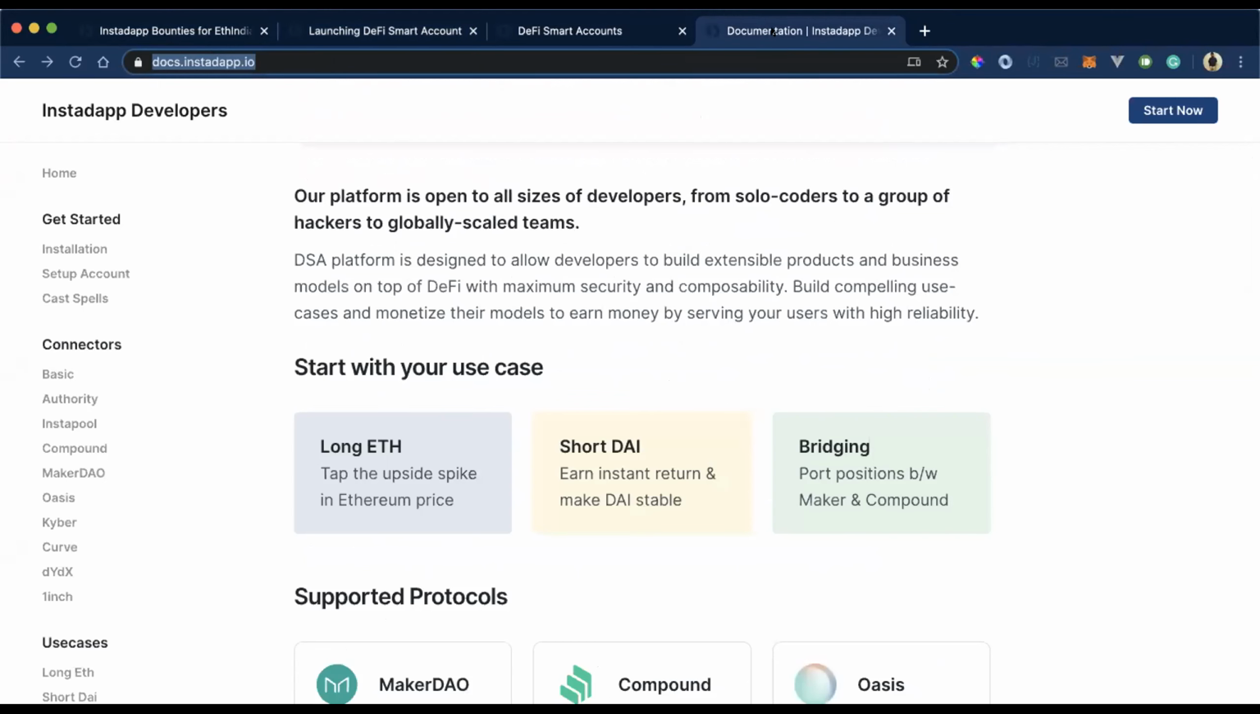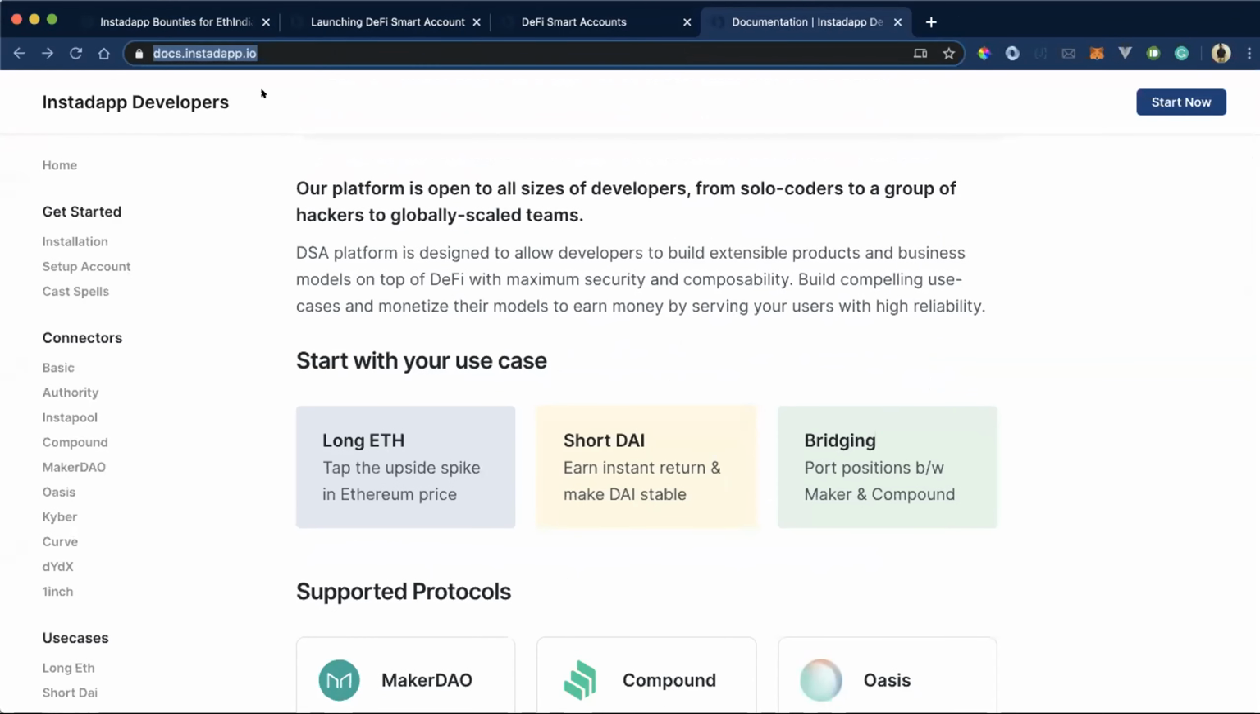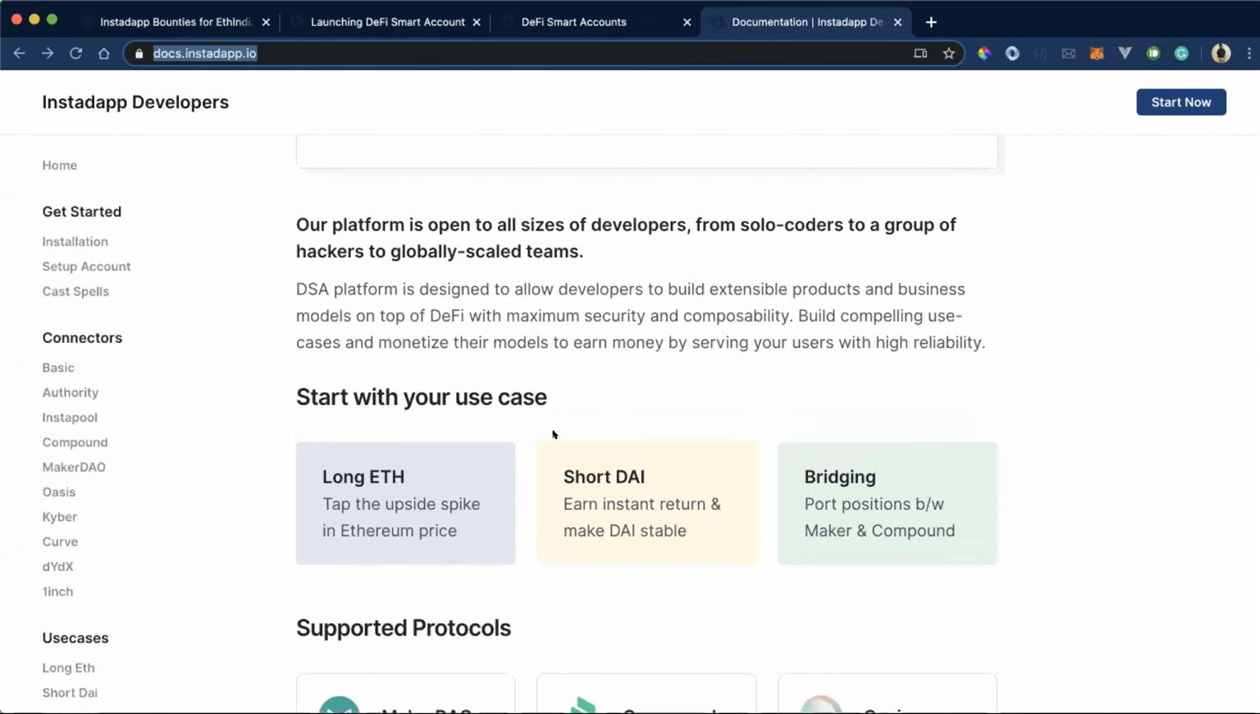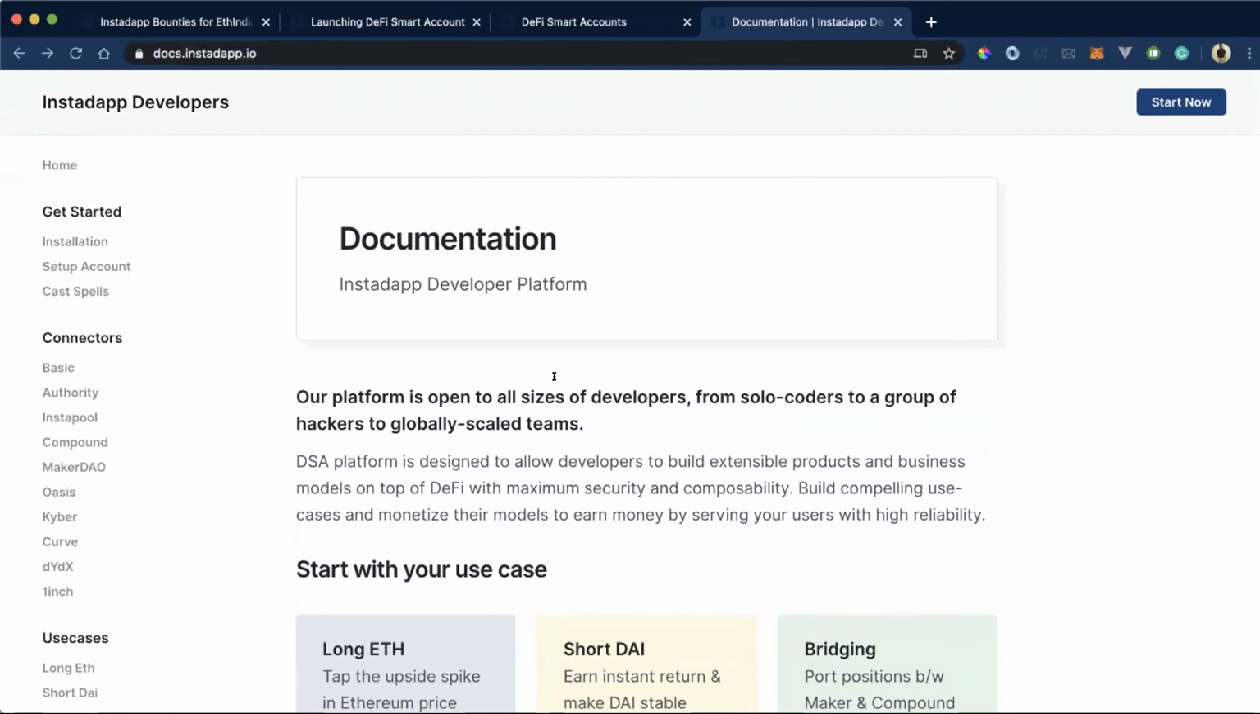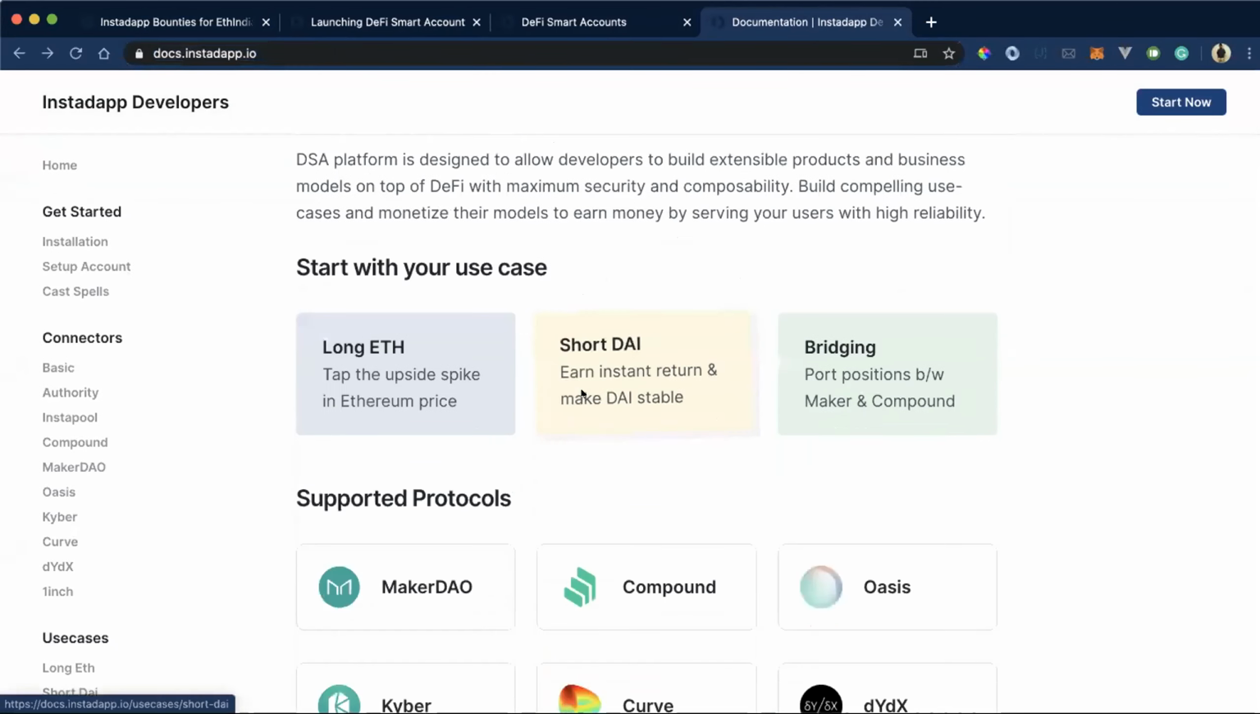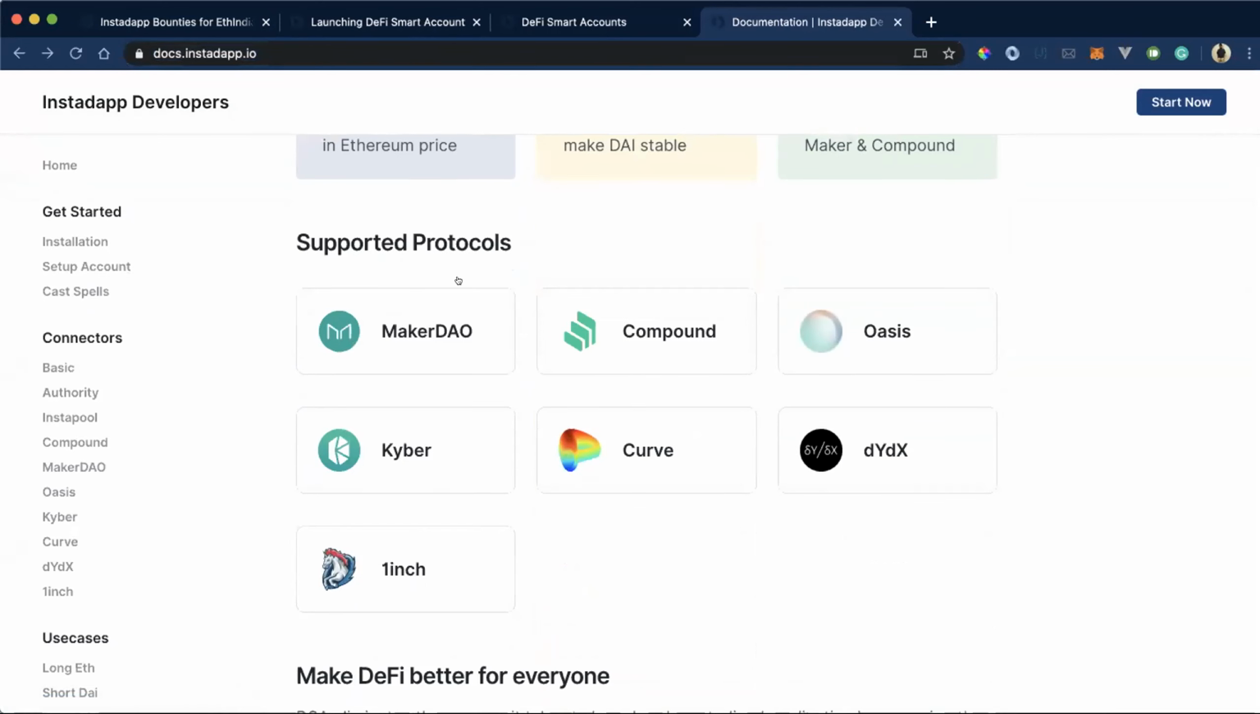So this is the documentation. You can go through it at docs.instadapp.io. This is where it explains the DSA and everything. On DSA, the currently supported protocols are MakerDAO, Compound, Uniswap, Kyber, Curve, dYdX, and 1inch.